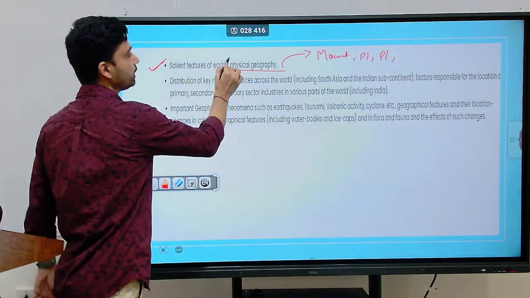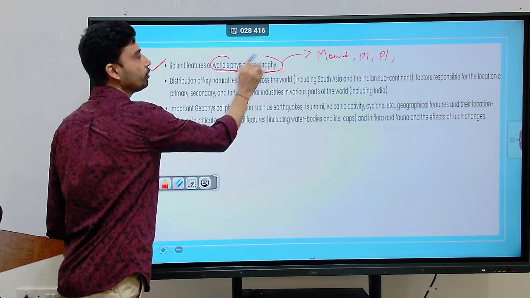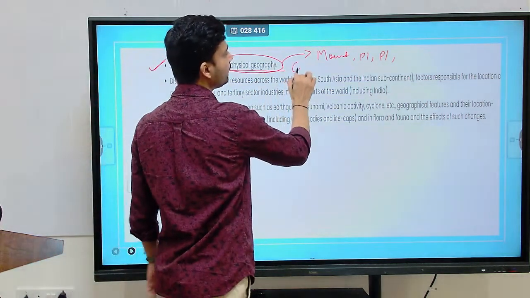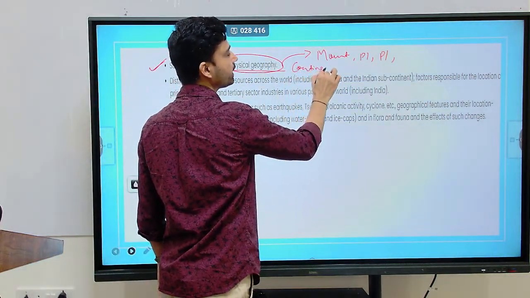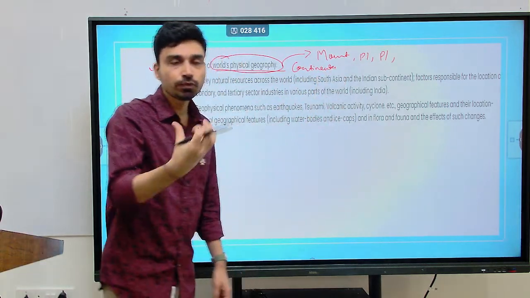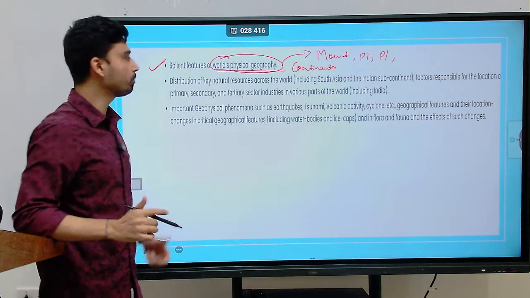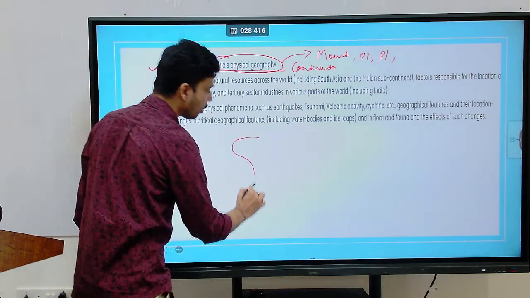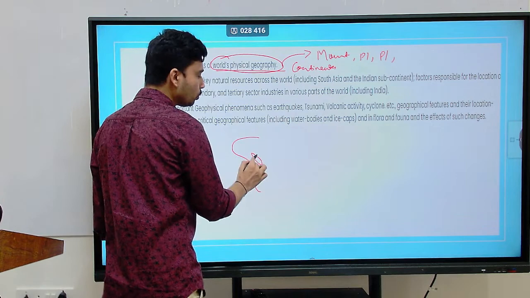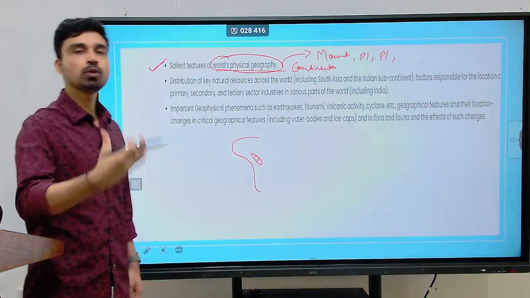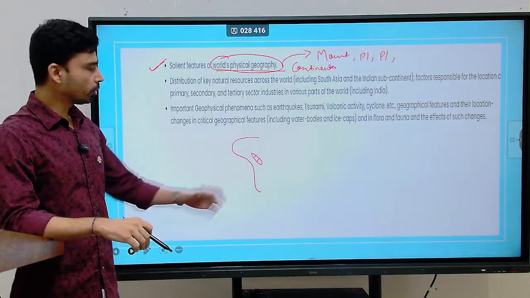Basically, in this point, we have to study the geography of the world at the continental level. That means UPSC is not expecting you to go to the scale of each country and study the physical features there. For example, if you talk about Africa as a continent, no one is expecting you to study the physical features of Kenya, Uganda, Rwanda, and so on.